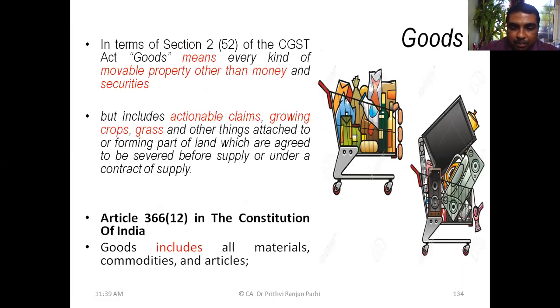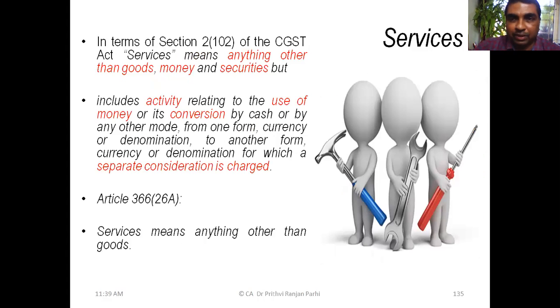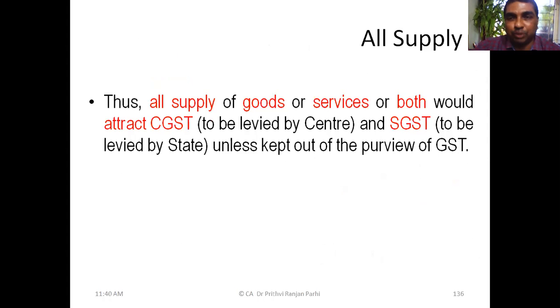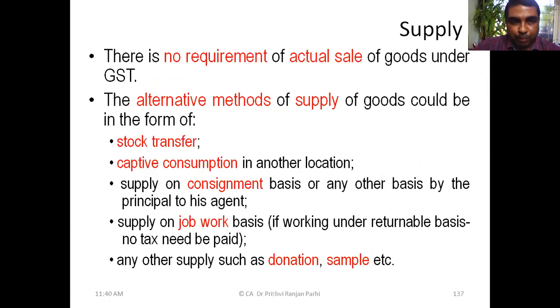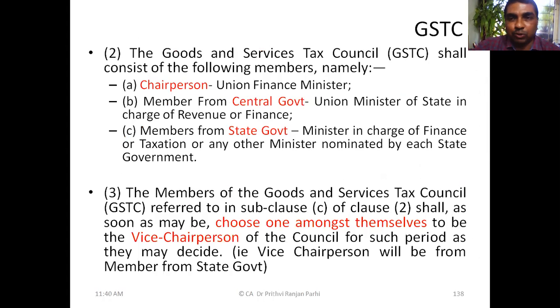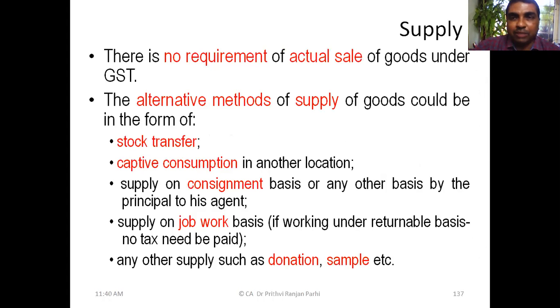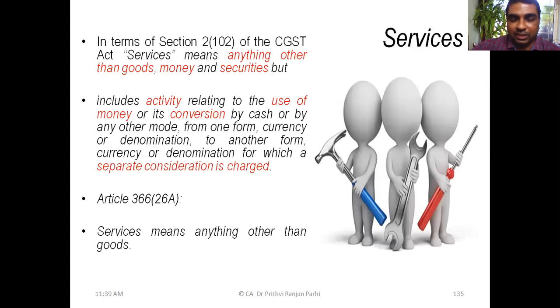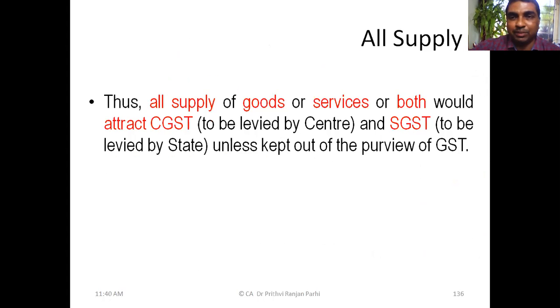Okay, then friends, a few basic things. After this, most of the concepts we have covered. But still, we need to understand the meaning of these two basic things. What is the meaning of goods? What is the meaning of services? I have not covered that. And what is the meaning of supply also? Purposefully, it has not been covered. Supplies include so many things. Why is it not covered? Because the next chapter will be on supply. We'll be learning the supply chapter. When we learn the supply chapter, we'll understand what is the meaning of goods, what is the meaning of services, and what is the meaning of supply.